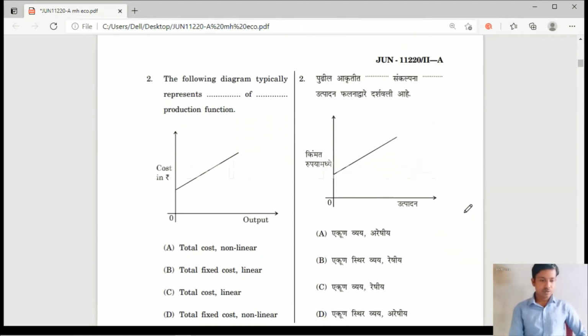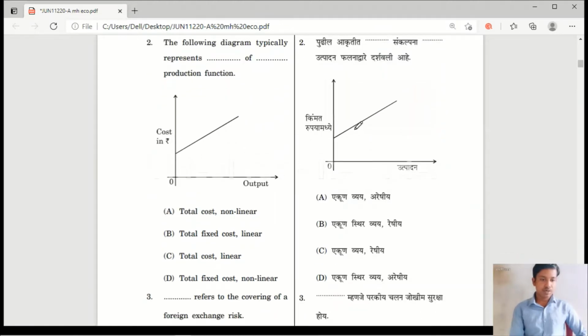Question number 2, the following diagram typically represents of dash production function. Option A total cost and non-linear, option B total fixed cost non-linear, option C total cost linear, option D total fixed cost non-linear. Yes friends, if you see this diagram, this level of cost is known as the fixed cost.